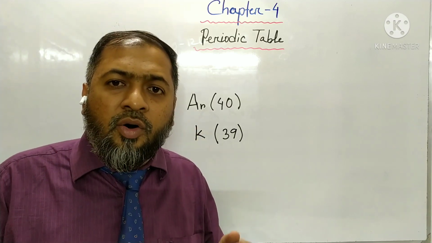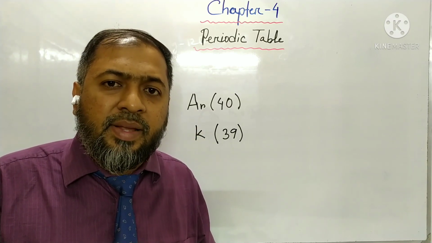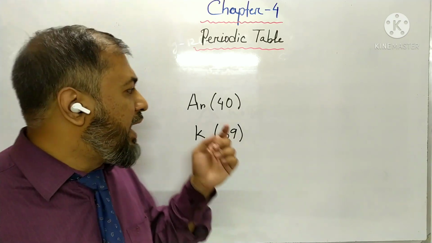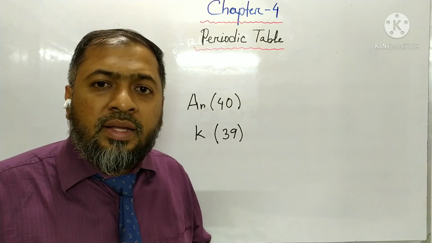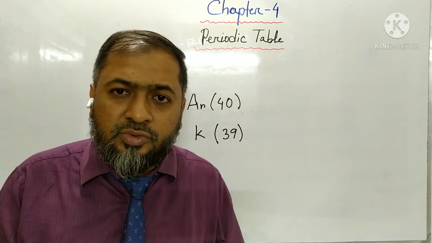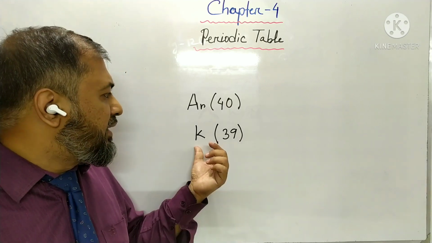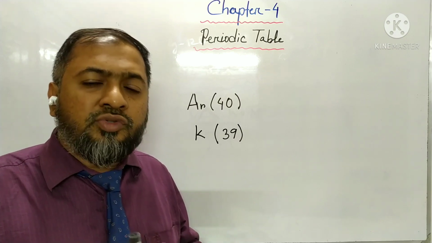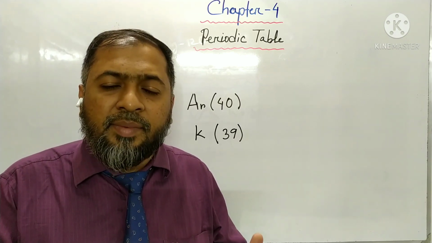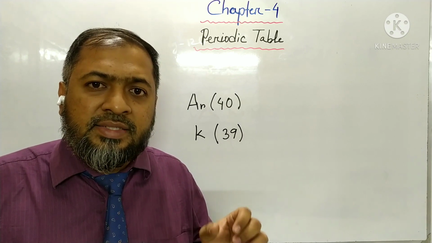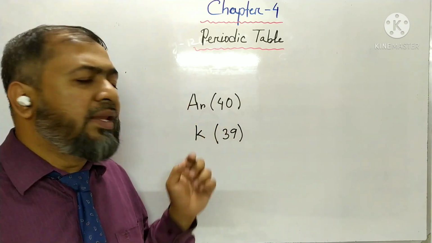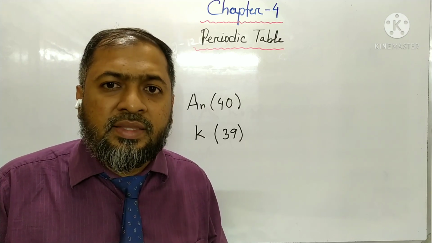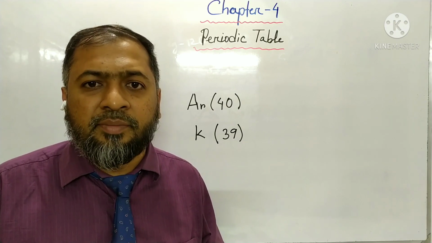But if we organize the periodic table in that manner, potassium will get a place with the inert gases and argon will get a place with the metals. But that is not the true case. Potassium is a metal, whereas argon is an inert gas. So if we try to organize elements having the same characteristics in the same group, these two elements cannot be put in their exact place. So this is the deviation of Mendeleev's periodic table.